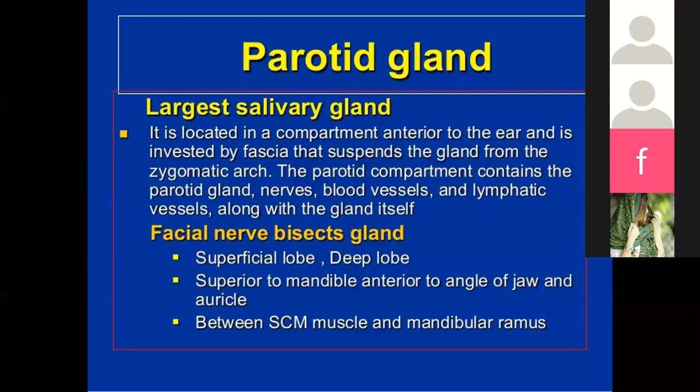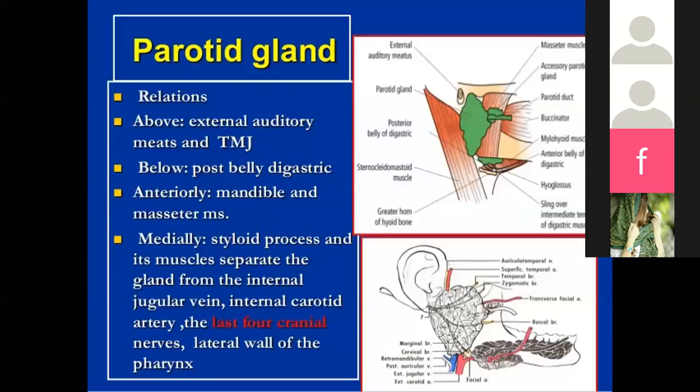Now the facial nerve runs superior to the mandible, anterior to the angle of the jaw and the auricle, between the sternocleidomastoid muscle and the mandibular ramus. So these are the landmarks where the facial nerve is running.